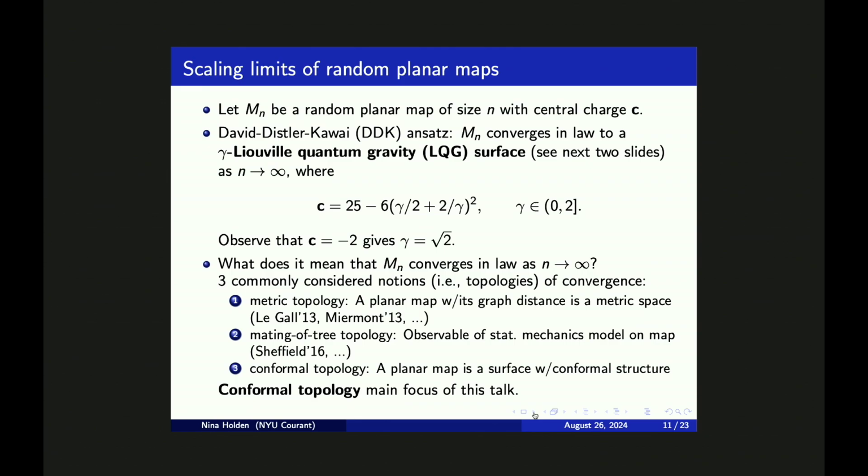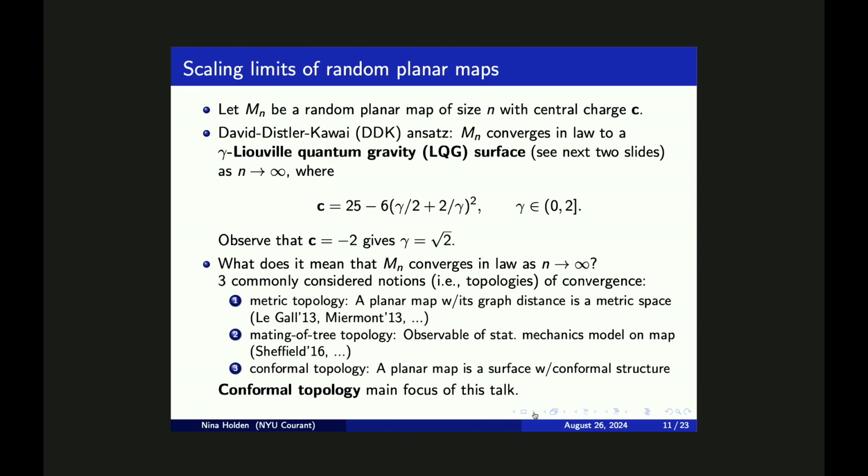On this slide, I want to give an overview of conjectural scaling limit results for this model. So we let M sub n be a random planar map of size n with central charge C, sampled as on the previous slide. Then there's an ansatz from the physics literature known as the DDK ansatz, which is saying that a planar map sampled in this way should converge as its size goes to infinity to some continuum random surface that we call a gamma Liouville quantum gravity surface. I will be introducing this surface on the next 2 slides.